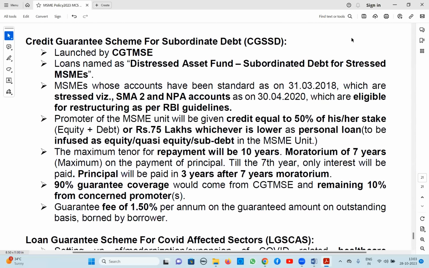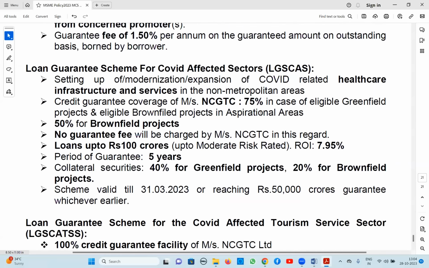Here the coverage of CGTMSE is 90% of the loan. Only 10% the party has to bear. And the guarantee fee is 1.5% per annum on the guaranteed amount outstanding basis. It will be paid by the borrower. This is about the distressed asset fund scheme, subordinated debt. It is given as a clean loan, right? Personal loan, clean loan, because we are not supposed to sanction for his own equity. For margin, we will not give, right? Okay. Next, these two COVID schemes, we need not worry.